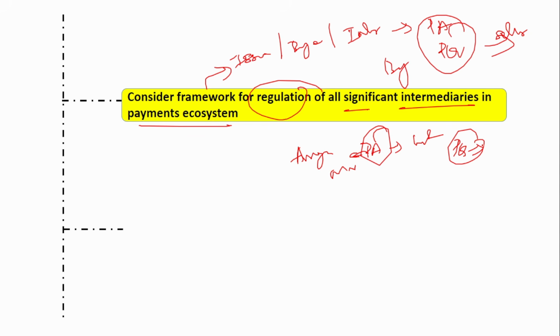And similarly, the offline payment aggregator. What is this offline payment aggregator? The online payment aggregator comes into the picture when you buy something in Flipkart or Amazon, right? For the offline payment aggregator, say suppose you have visited a merchant's place. There you do a physical payment. You are present at the merchant's place and you make the physical payment. In that case, that payment aggregator is called a physical payment aggregator, that is, an offline payment aggregator.